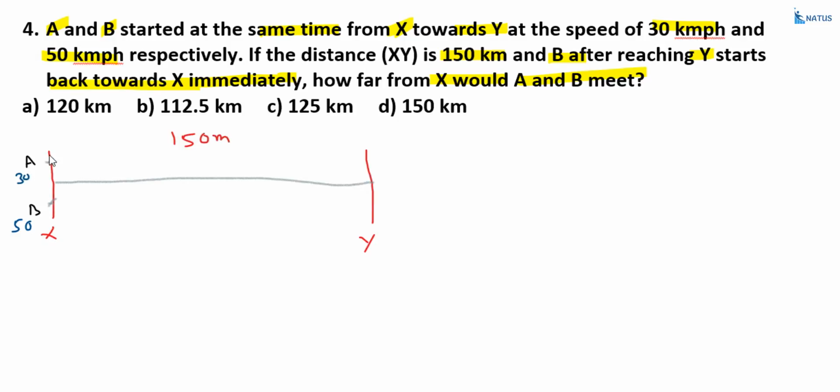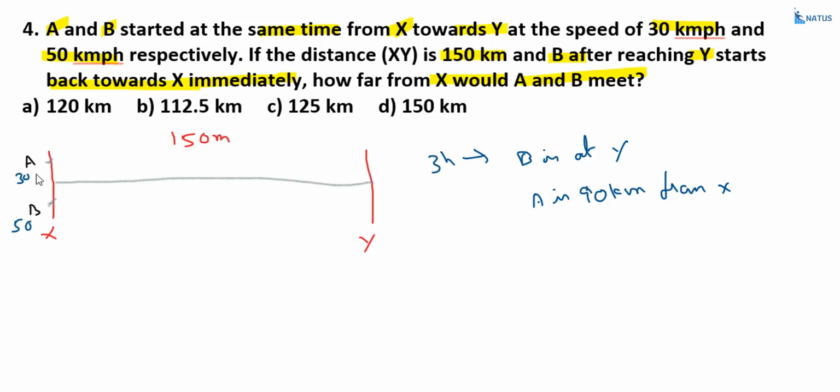First, who starts first? Both start at the same point or not. Here the speed of B is 50 kilometers per hour, and the speed of A is 30 kilometers per hour. How much time is taken by B to reach this point? That is equal to 3 hours. So after 3 hours, B is at Y. And what about A? A is 90 kilometers from X, because his speed is 30 kilometers per hour.